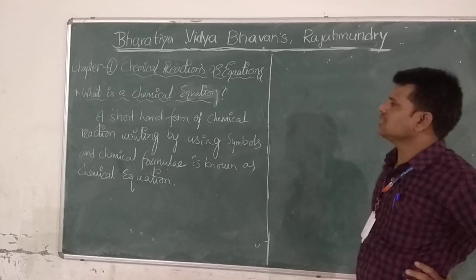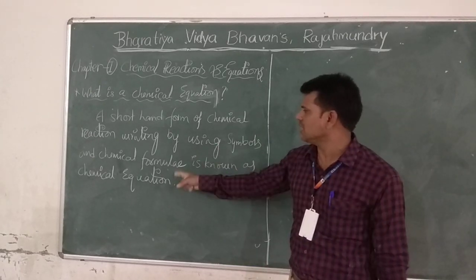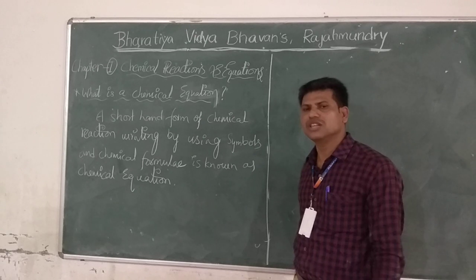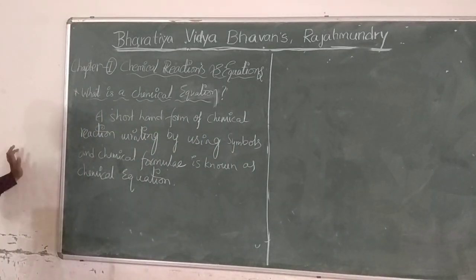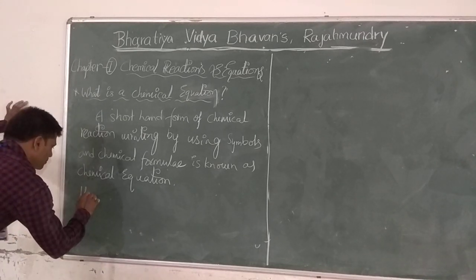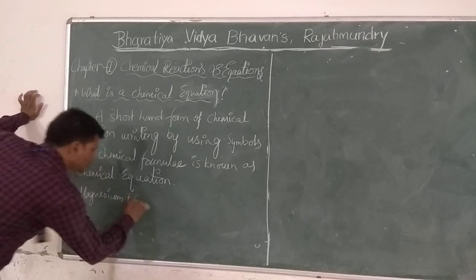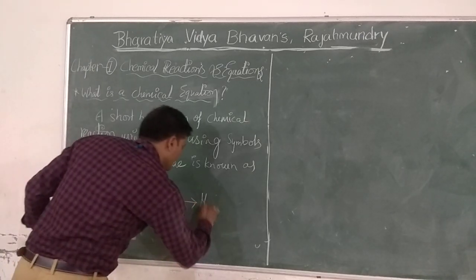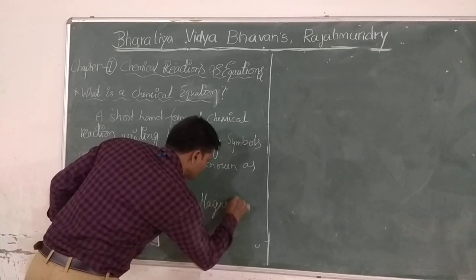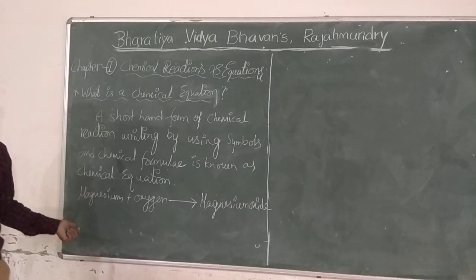What is a chemical equation? A shorthand form of a chemical reaction, written by using symbols and chemical formulae, is known as a chemical equation. Generally, this is a very important definition. Suppose magnesium reacts with oxygen to give magnesium oxide. That means magnesium plus oxygen gives rise to magnesium oxide. This is a chemical equation.